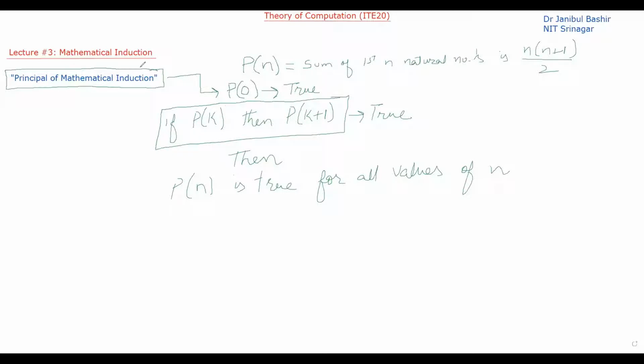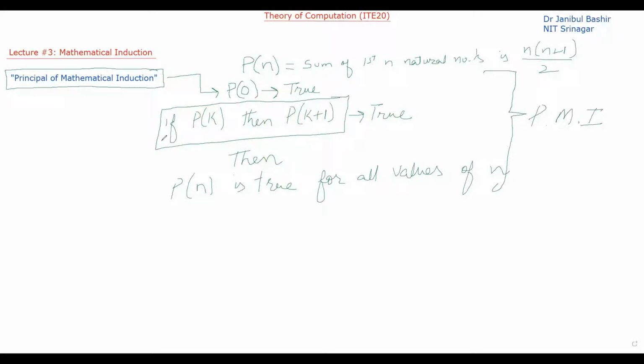So what is the principle of mathematical induction saying? It is saying that if P of 0 is true, and if P of k then P of k plus 1 is also true, then P of n is true for all values of n. So this is the principle of mathematical induction.